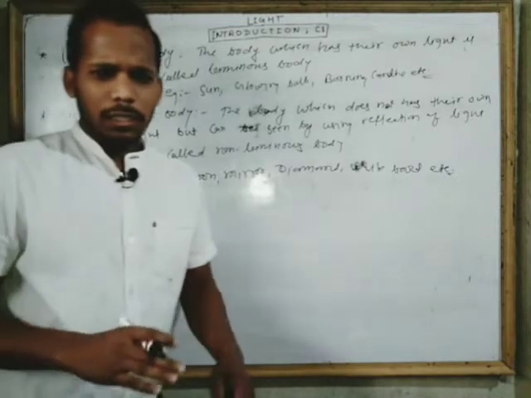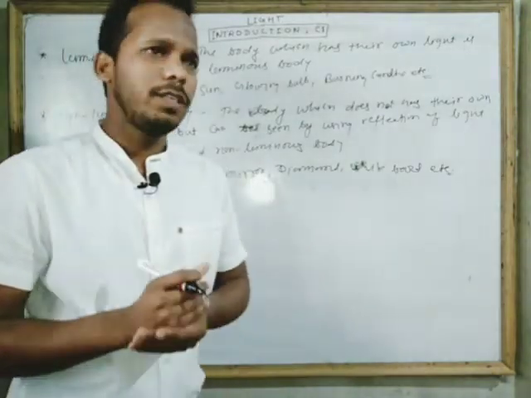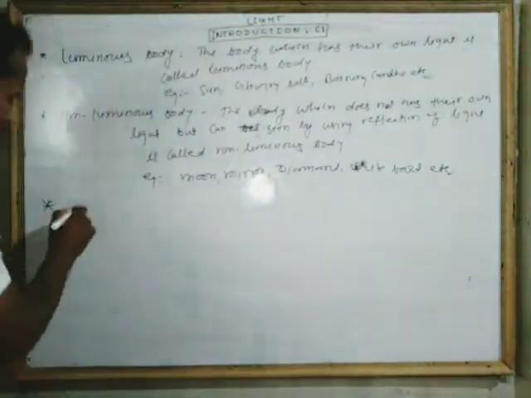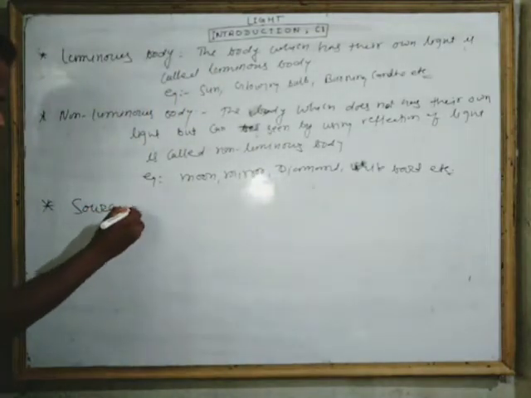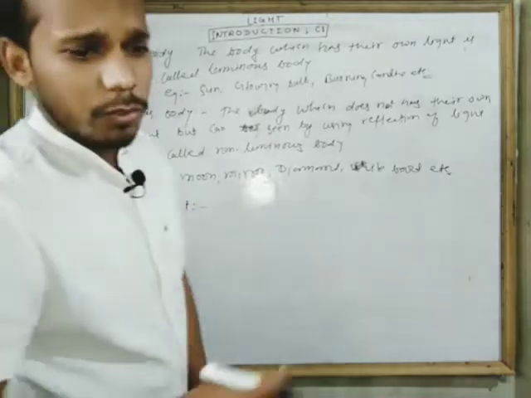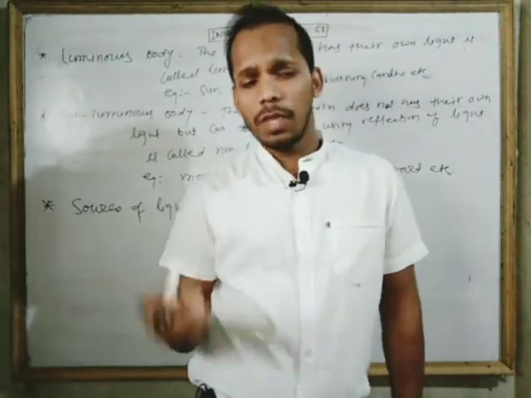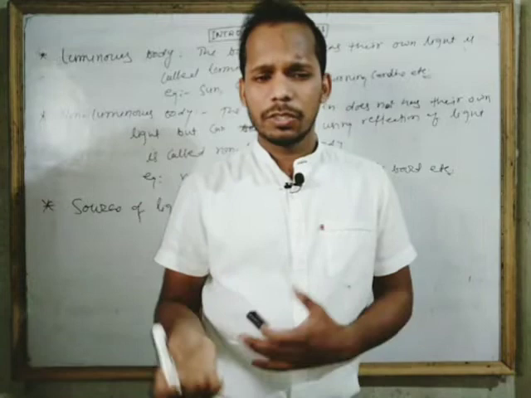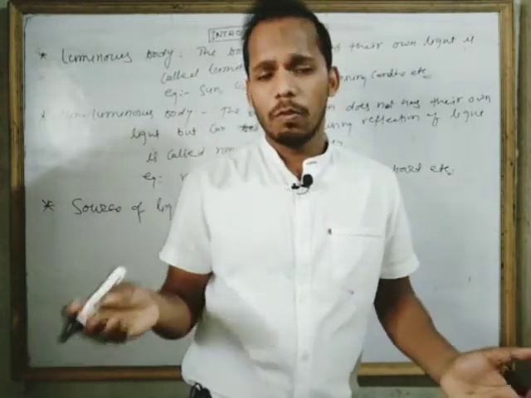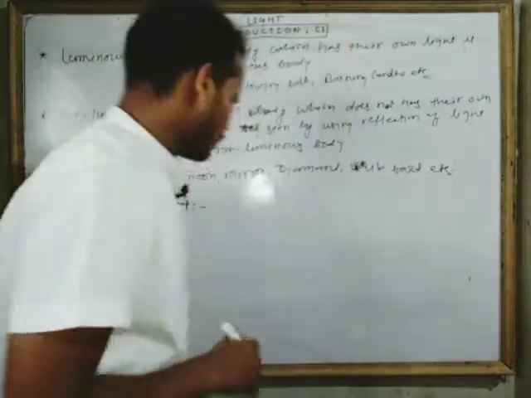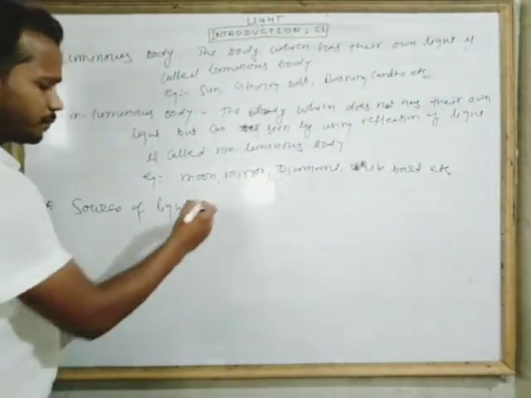Okay then. The material which has its own light has another name. We often say that the material which has its own light is called a source of light. Okay then, what is the source of light? The material which has its own light and whose light we can use. If we can use the light of any luminous material, we will say that it is called a source of light. Okay, so we can define it very easily.